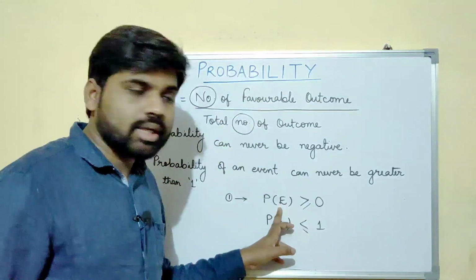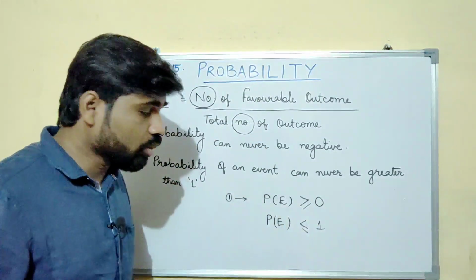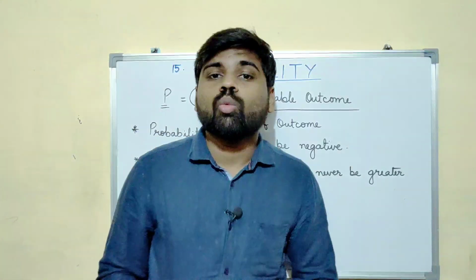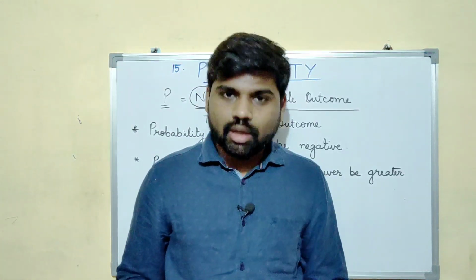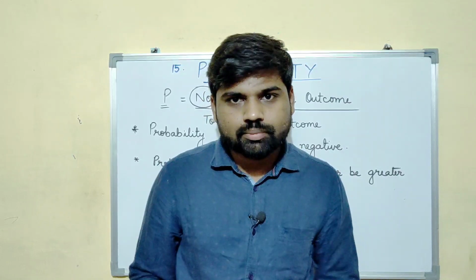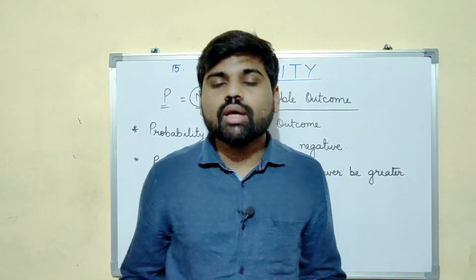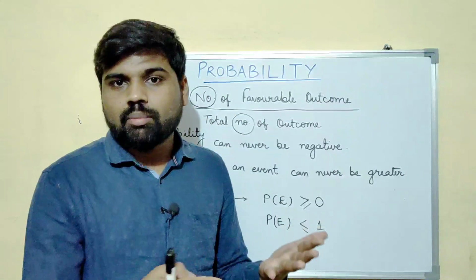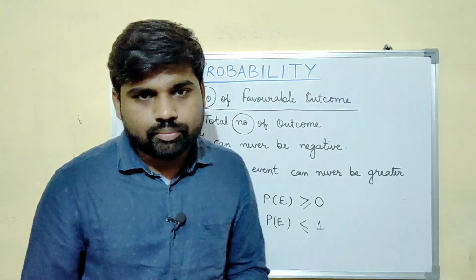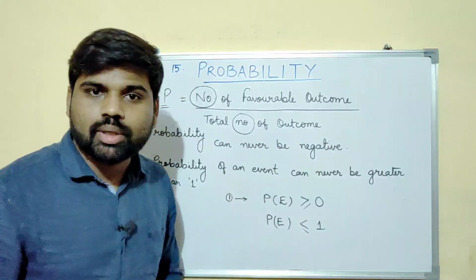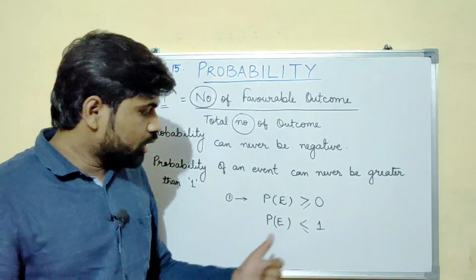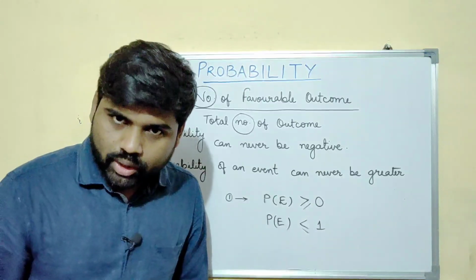So the probability will be 0 here. Now if I ask you what is the probability of getting a number while throwing a dice, it will be 1 only, because all the 6 are numbers only. So here 6 upon 6 will be equal to 1. The probability will be equal to 1.